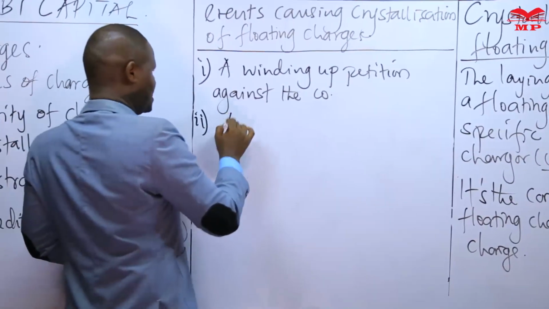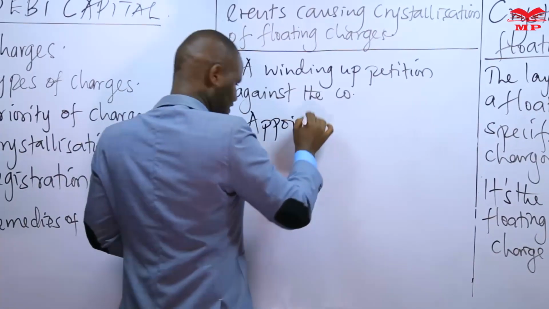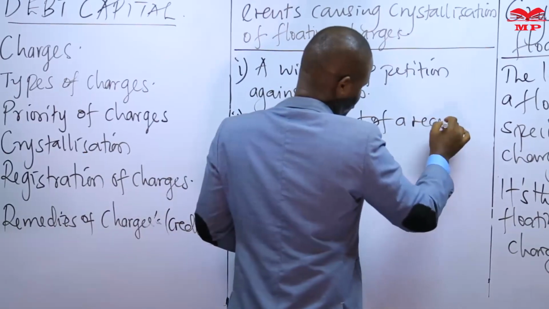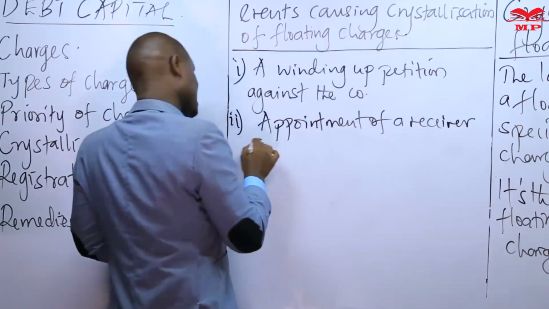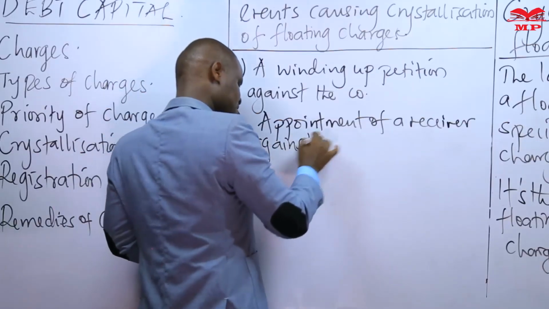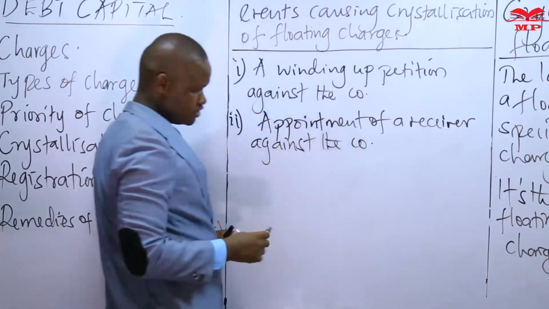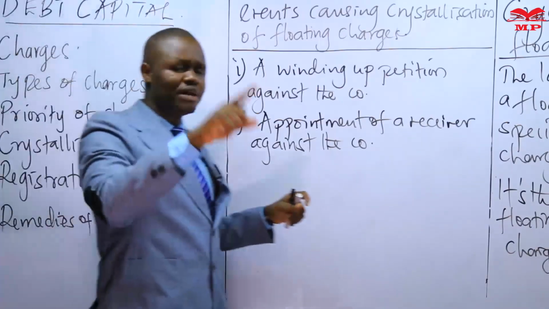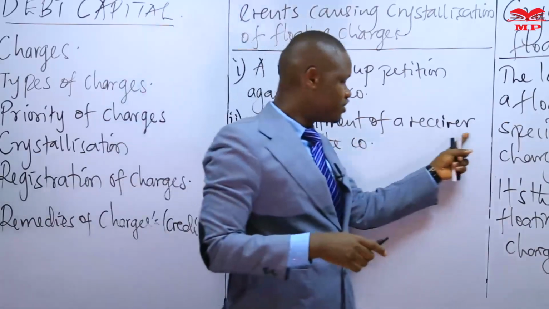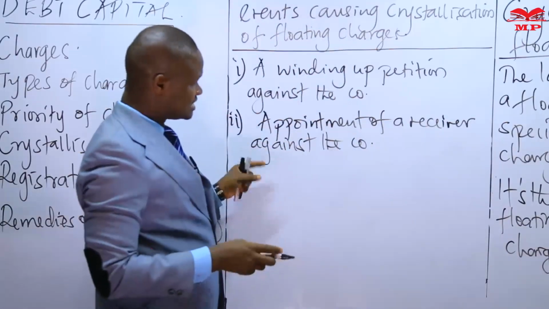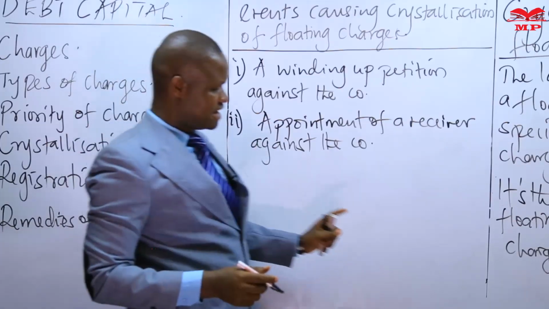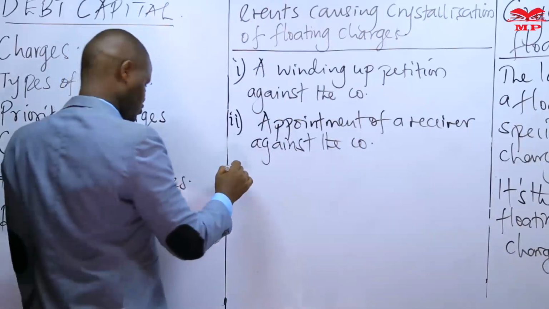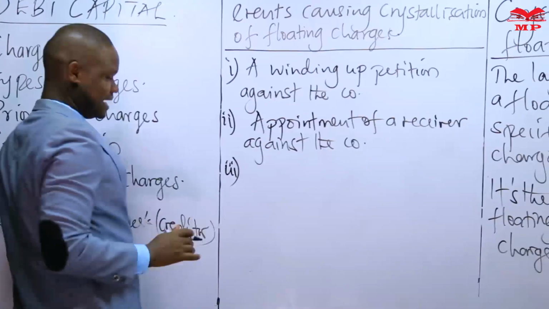The other event would be the appointment of a receiver against the company. So as a consequence of any creditor trying to enforce their debt, if they proceed to appoint a receiver in respect of this company, then such appointment of a receiver would be causing the crystallization of all floating charges issued by this company or created by this company.